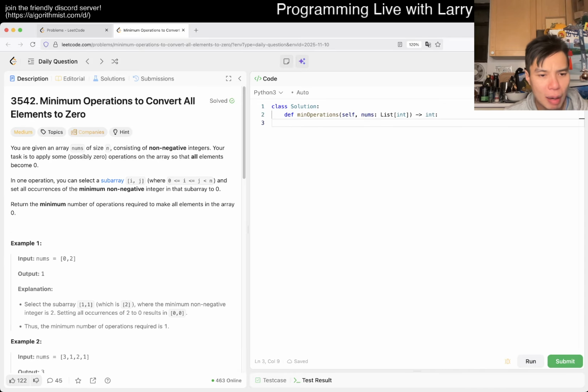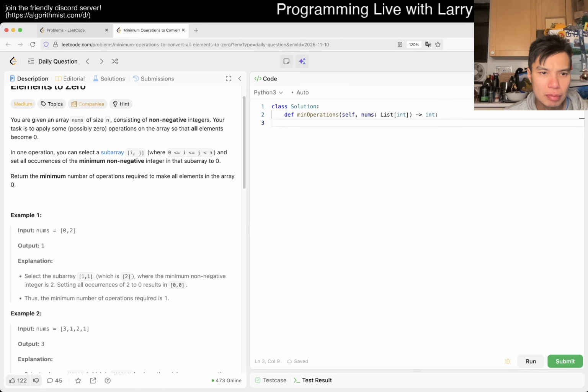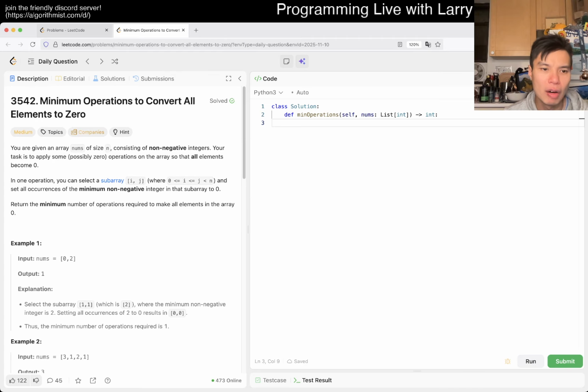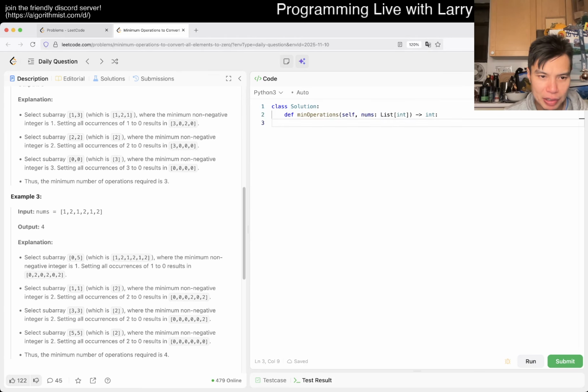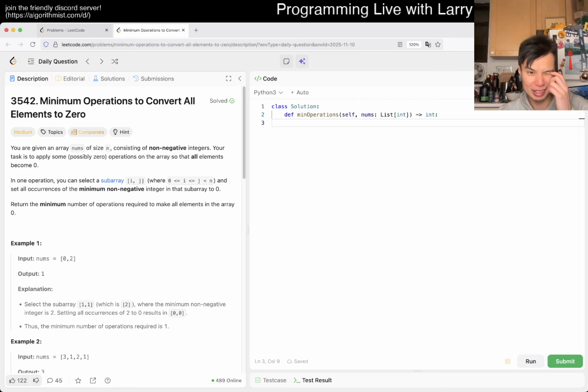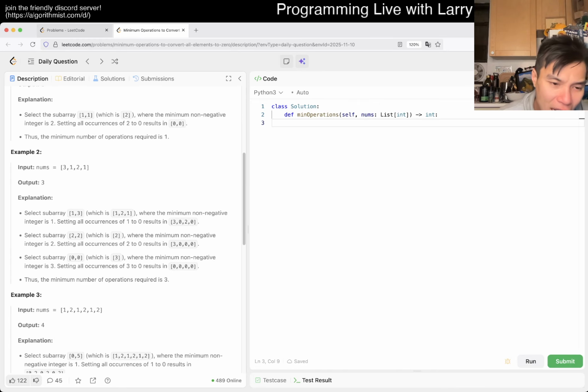I'm just trying to figure out why wouldn't you just keep on selecting everything? Oh, because if you have a zero, I see. Because you have a zero, you get this, but then now you cannot choose everything again. I totally thought that. Okay, minimum non-negative. All right.